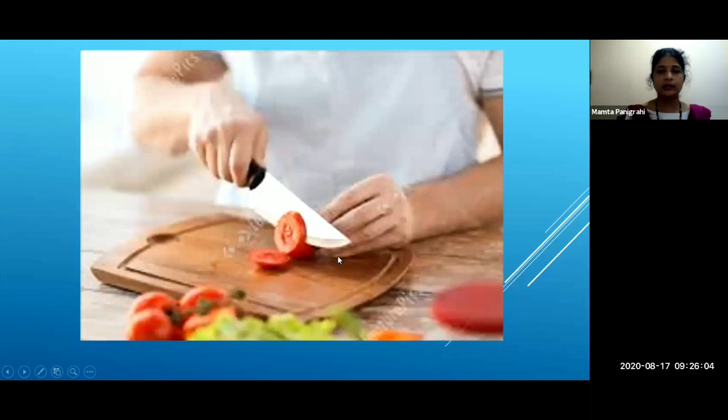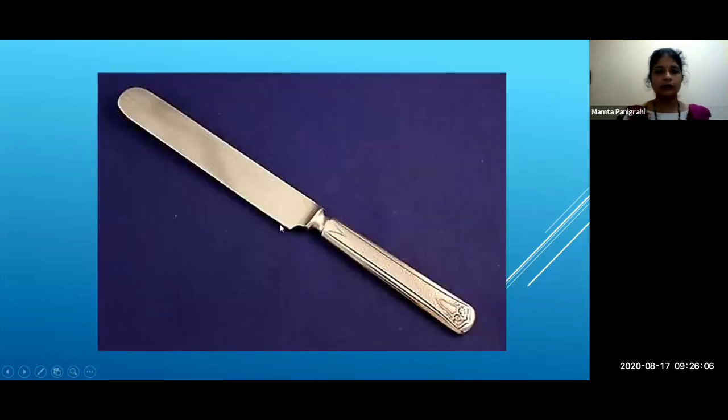Whereas see in this case, the blunt one. A blunt knife does not cut the vegetables properly. Why? Because see the edge of the knife, see this edge, it is very thick. A blunt knife has a thicker edge, and due to its thicker edge, the force of our hand falls over a large area of the object. Are you getting me, students?